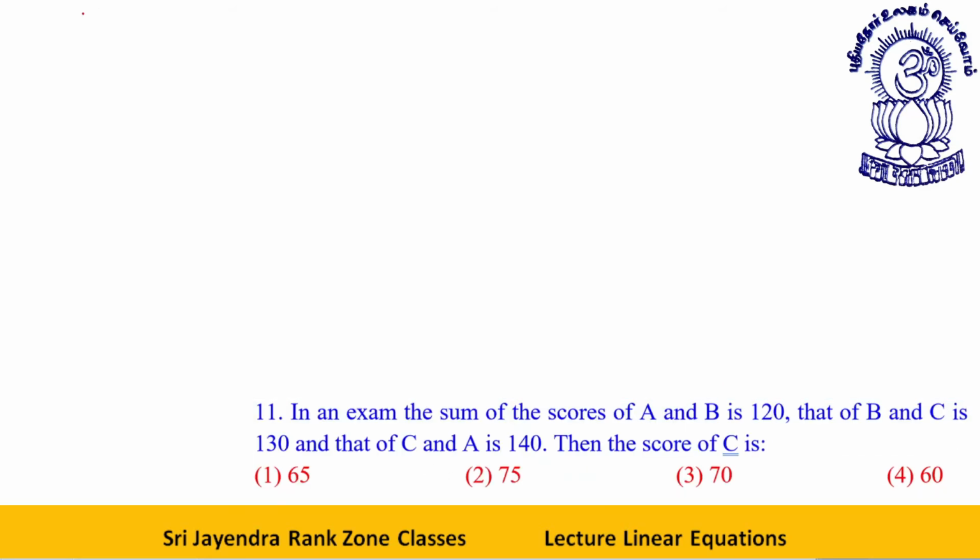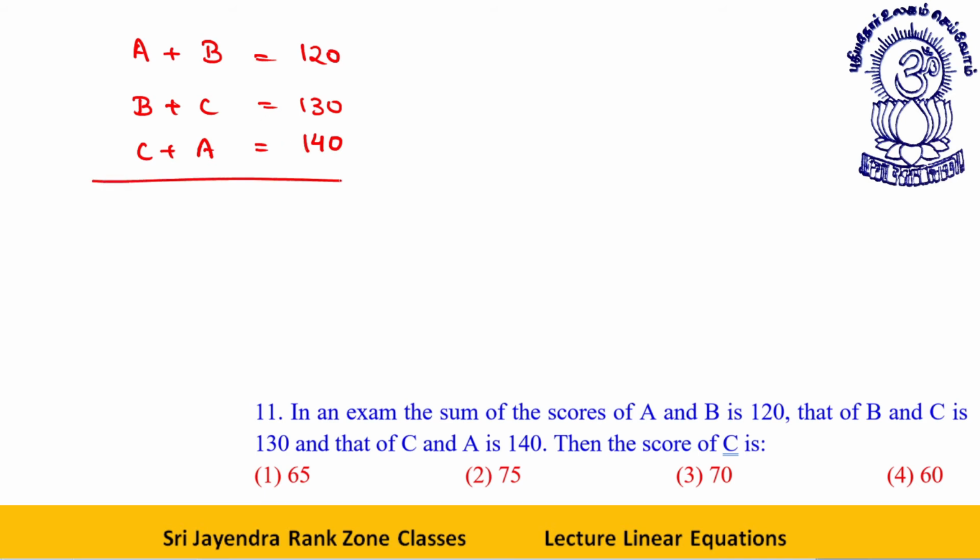In an exam, the sum of the scores of A and B is 120. That of B and C is 130. That of C and A is 140. Then the score of C is... so it's a very easy method.